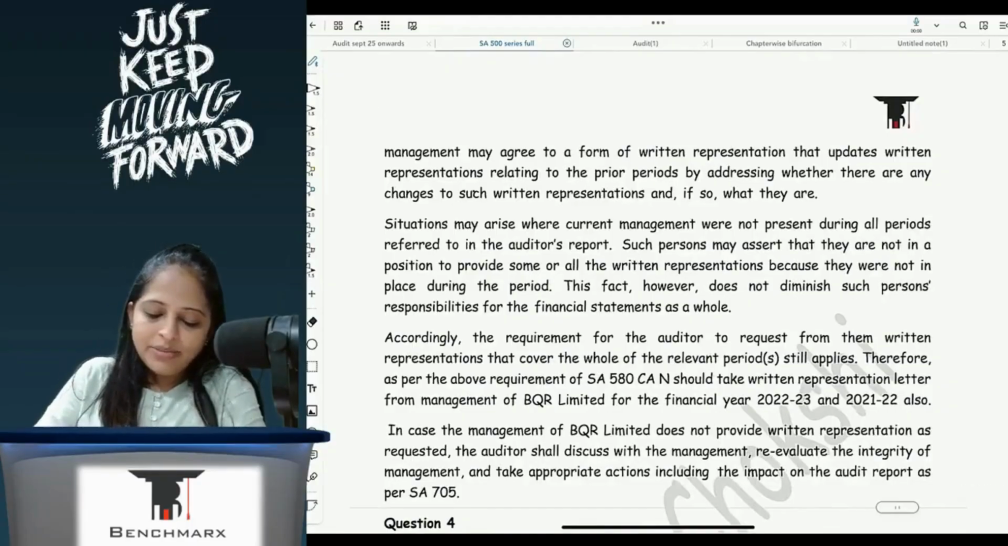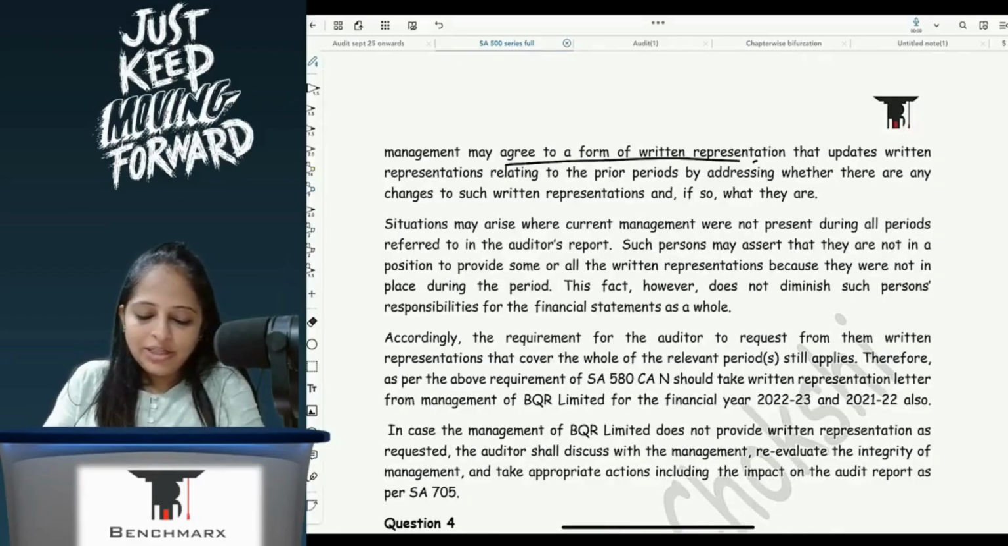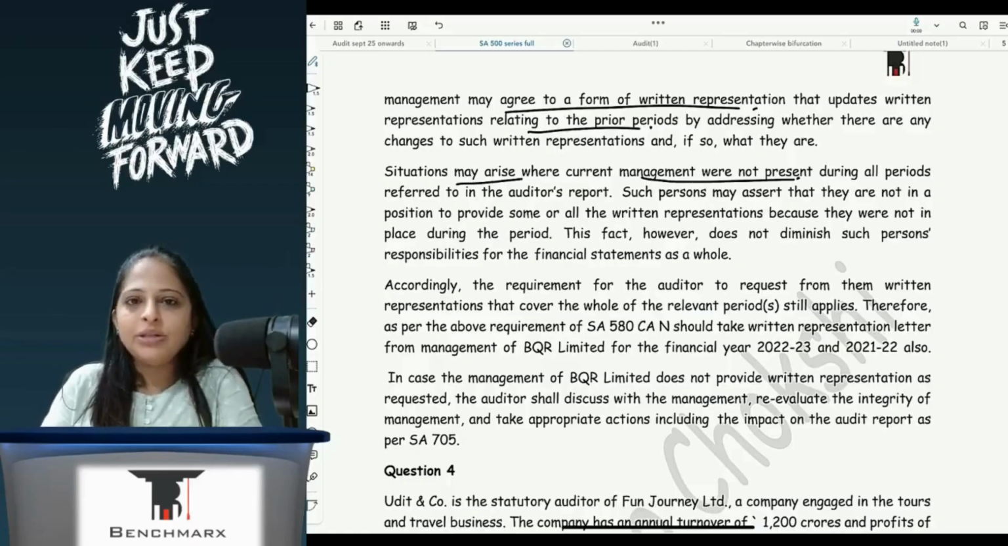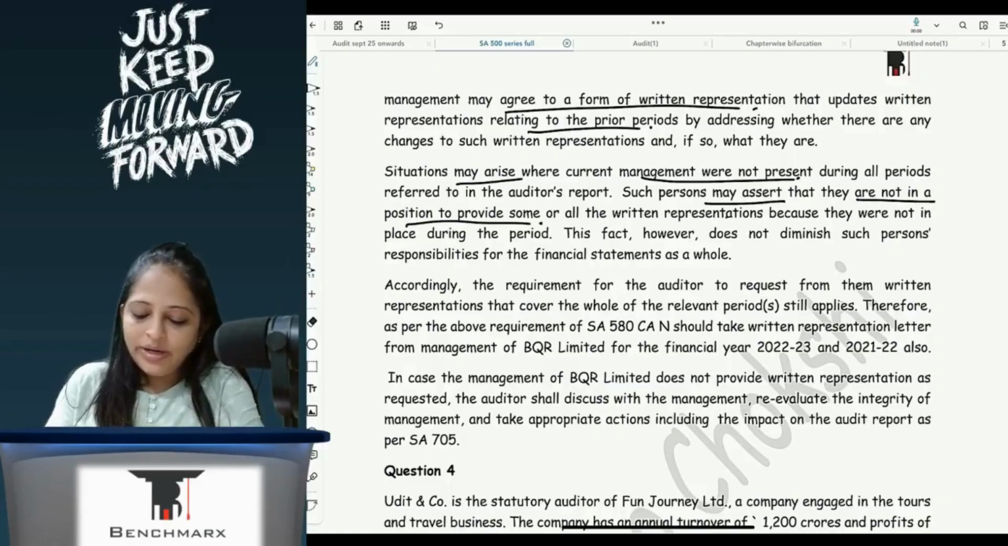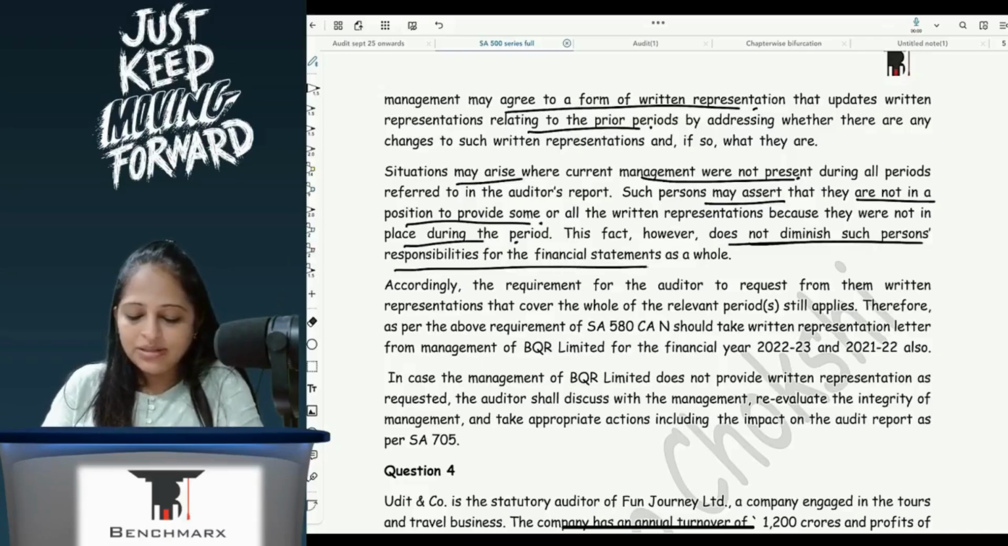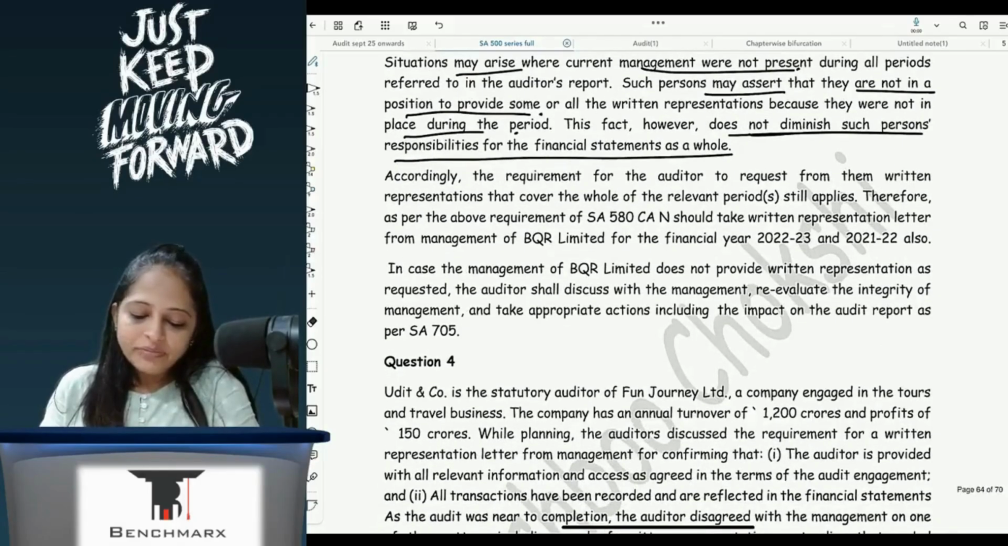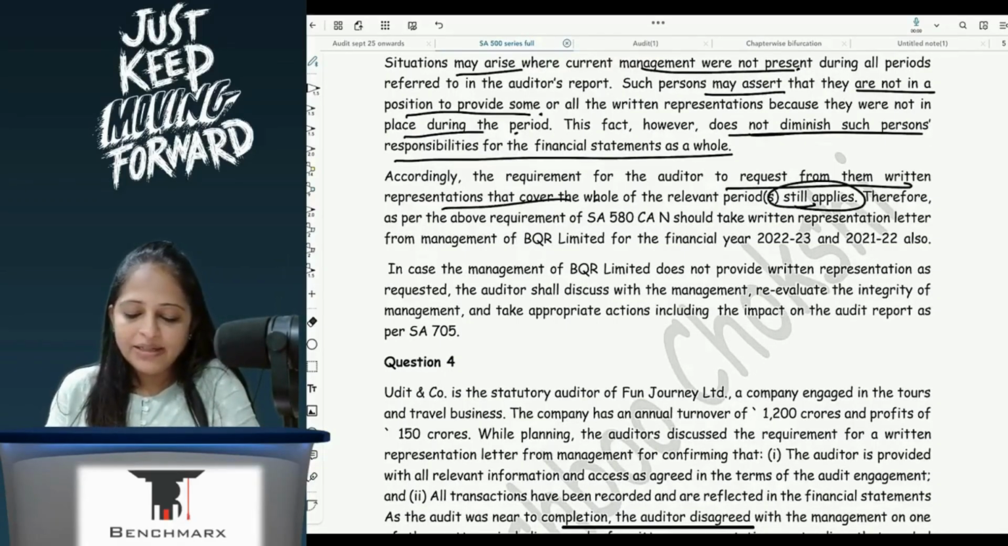Auditor and management may agree to a form of written representation that updates representations relating to prior periods. A situation may arise where current management were not present during all periods referred to in the audit report. Such persons may assert that they are not in a position to provide because they were not in place. The fact, however, does not diminish such person's responsibility for the financial statements as a whole. Accordingly, the requirement of the auditor to request written representation for the prior period still applies.